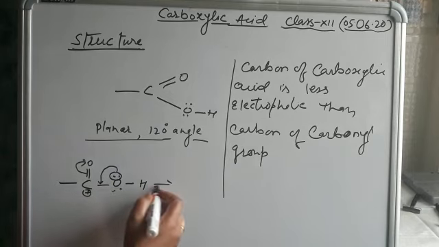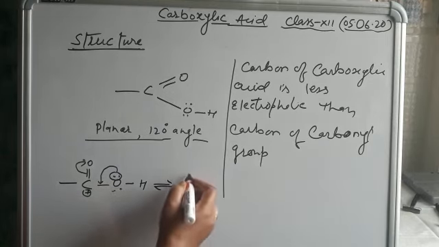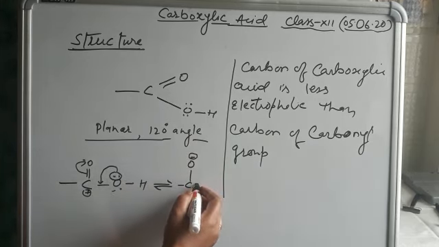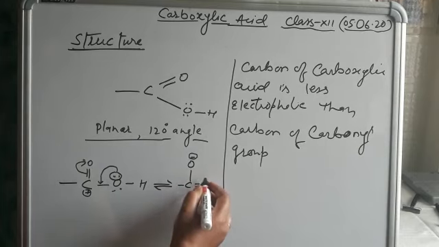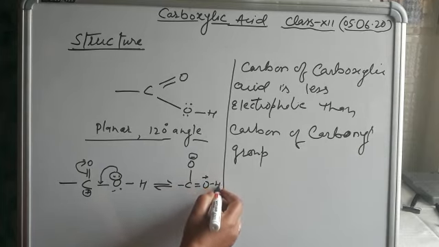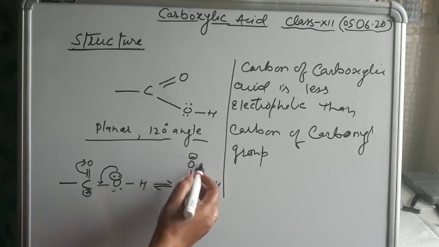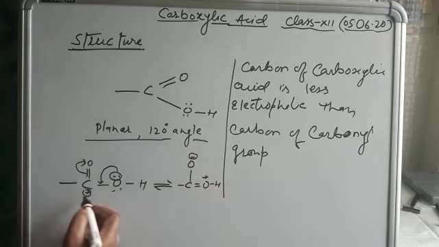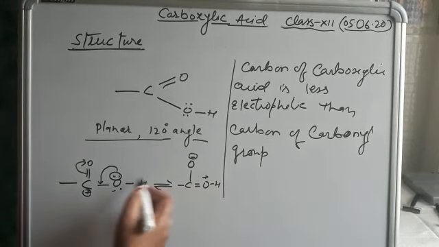So in this way we can see here carbonyl in which oxygen acquires a negative charge, and here a double bond forms with oxygen of the hydroxyl group. So again this comes here and this goes there. So this group is resonance stabilized.